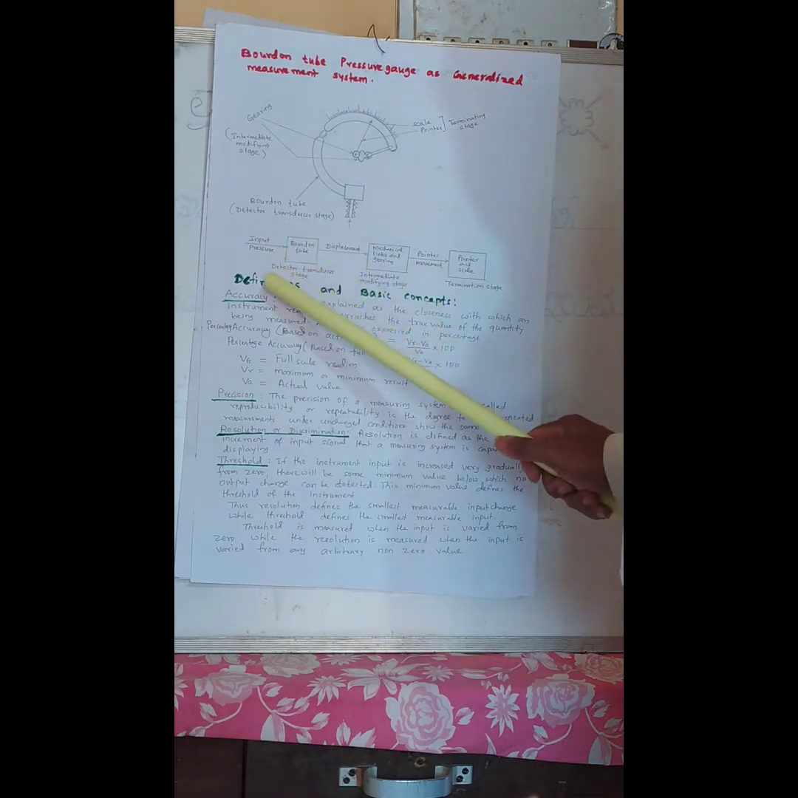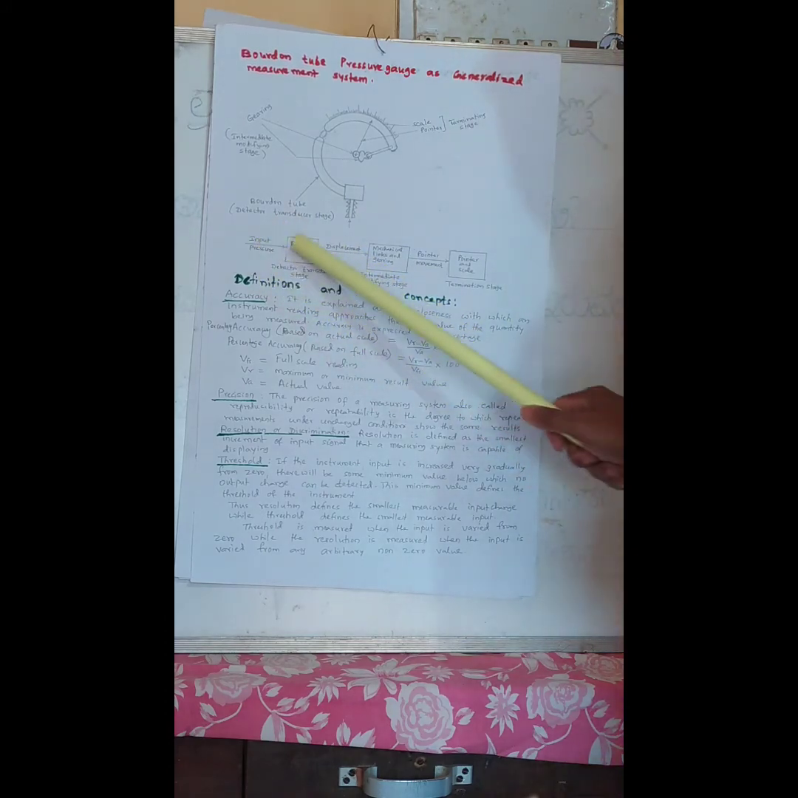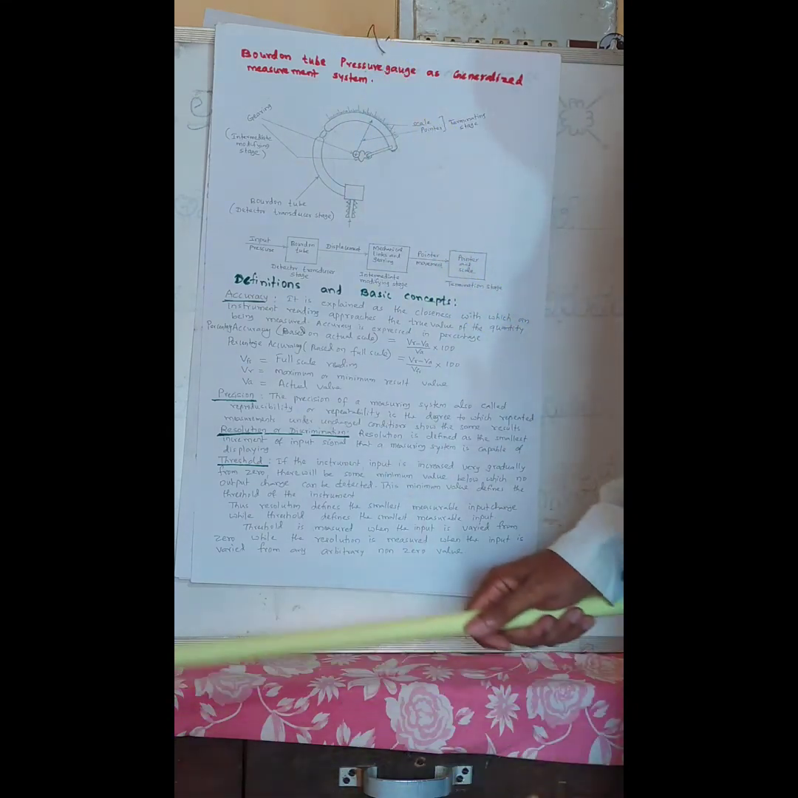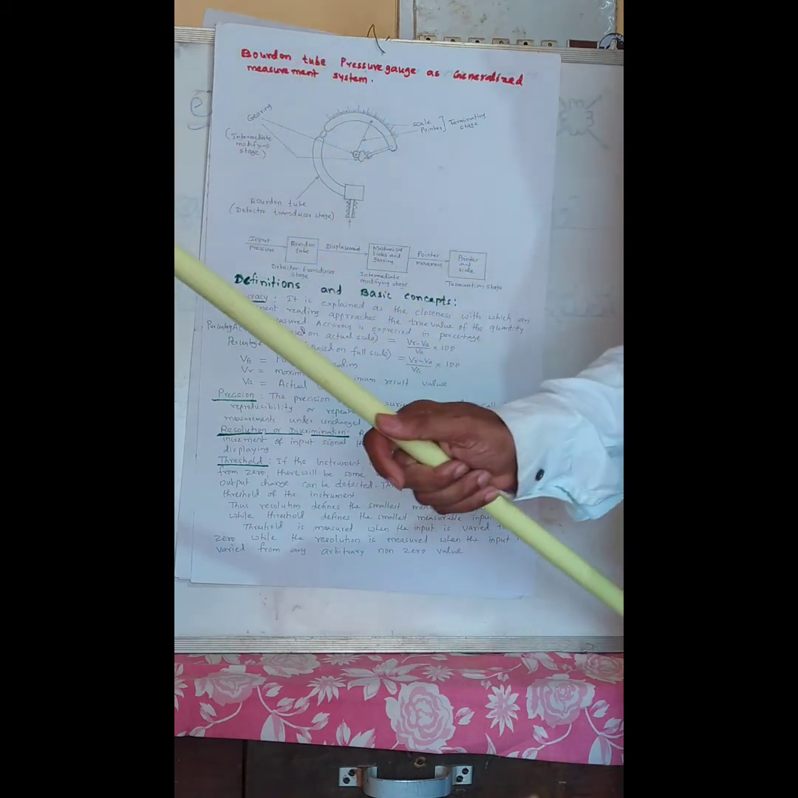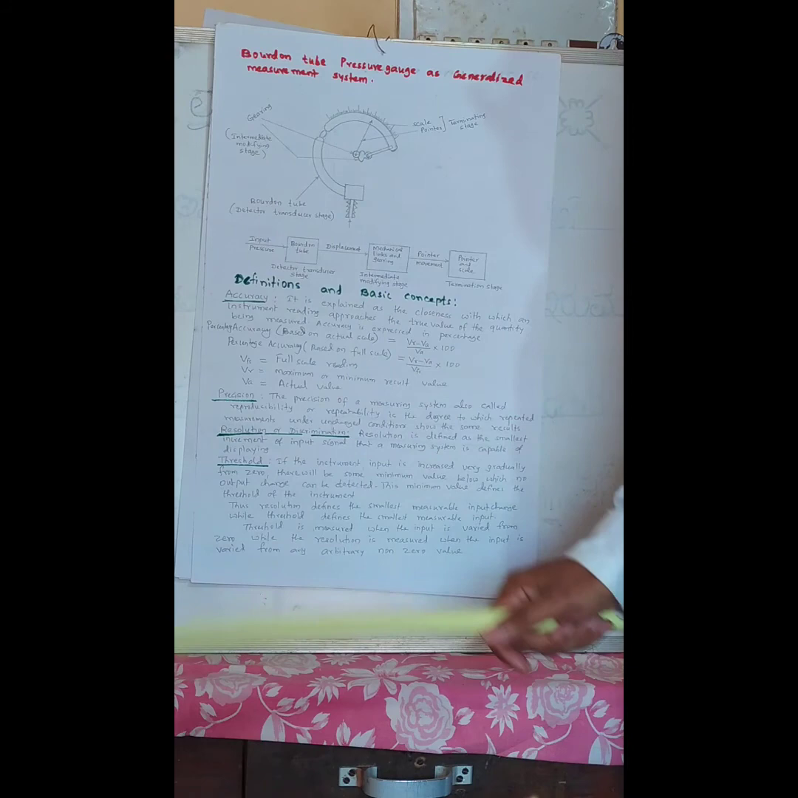The Bourdon tube is the detector transducer stage, with the input signal and then displacement. Then the second stage is mechanical links and gearing, the intermediate and modifying stage. Then the readout, the pointer movement, with the pointer and scale as the terminating stage. In this way we can explain all three stages of the generalized measurement system with a Bourdon tube pressure gauge. Thank you.